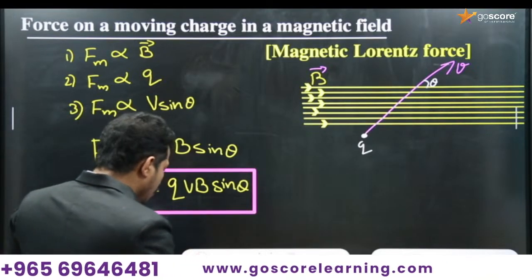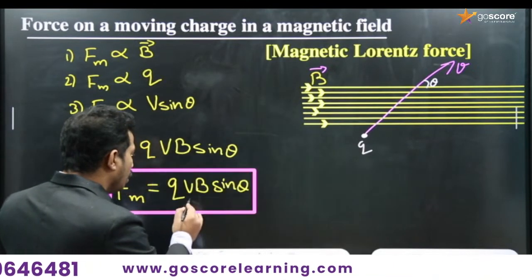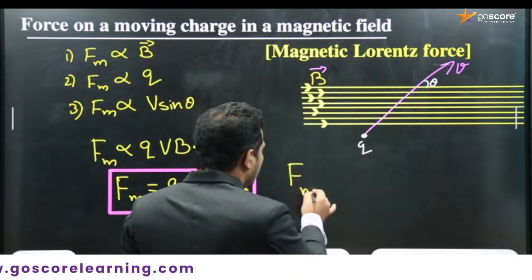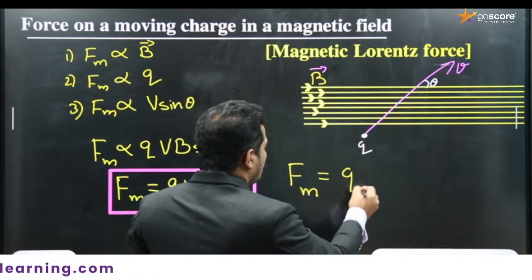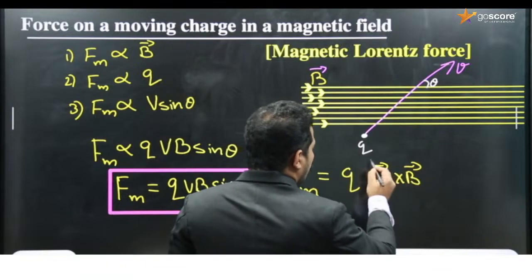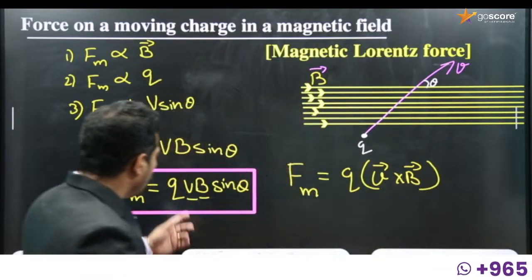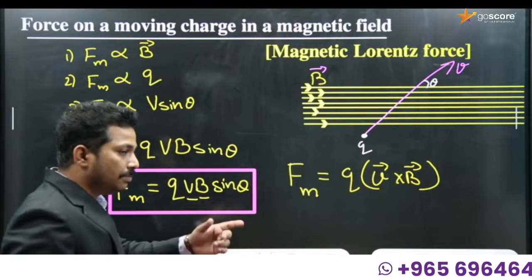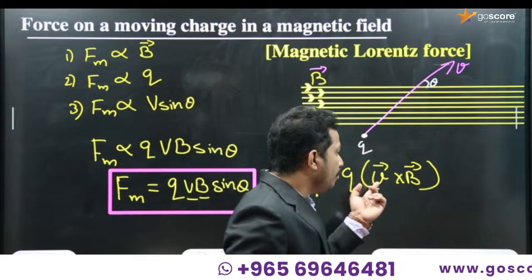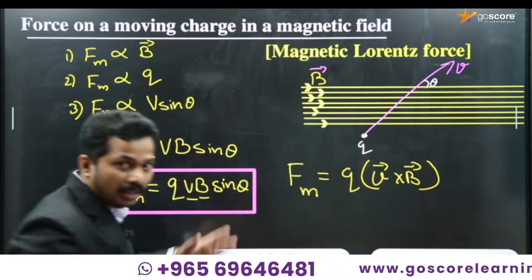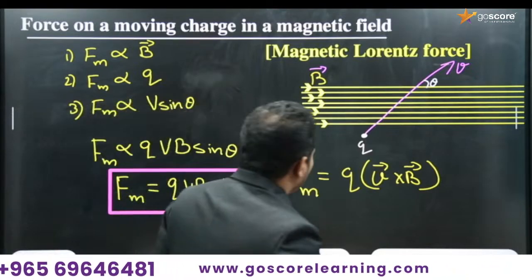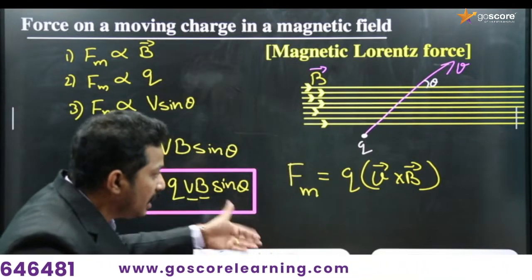Okay, so here you know that V is a vector, magnetic field is a vector, so this equation can also be written like F is equal to Q into V cross B, because V cross B is VB sin theta. That's why we are interested to write in this order. V cross B is VB sin theta. So Fm is equal to Q into V cross B. So this is the expression for magnetic Lorentz force.